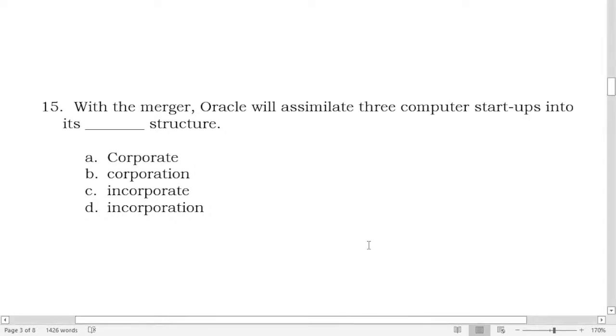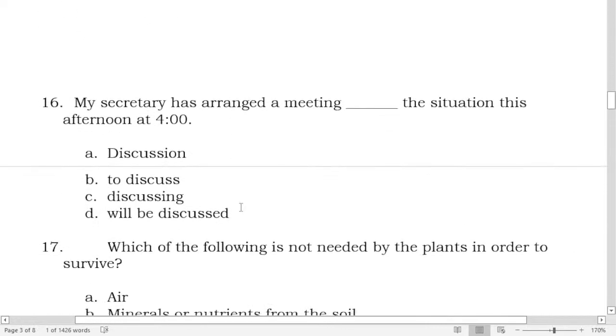It's corporate. And if you can see here, it's structure, right? Structure is a noun, and it must be modified with an adjective. So that's corporate. What kind of structure? It's the corporate structure, not the corporation, because corporation is a noun. And only 2 lang, letters A or B in between, but we have this one as an adjective. So it must be corporate. Okay, so corporate structure.